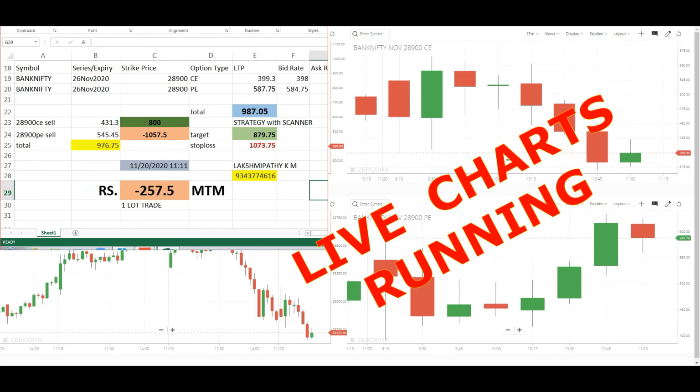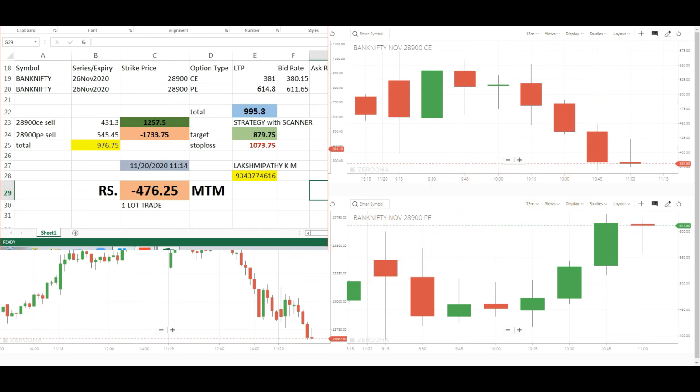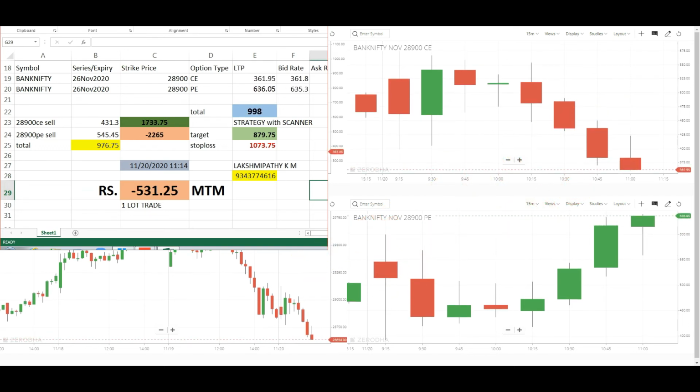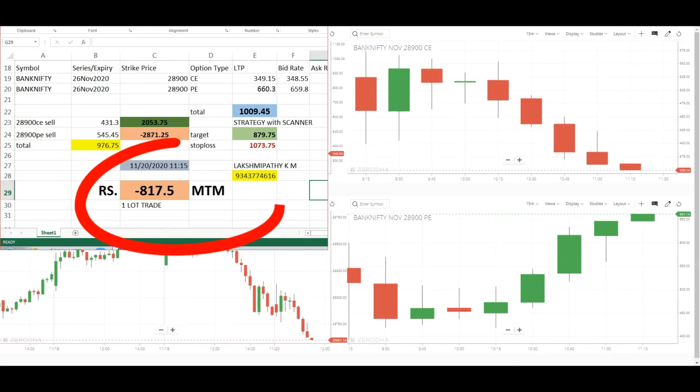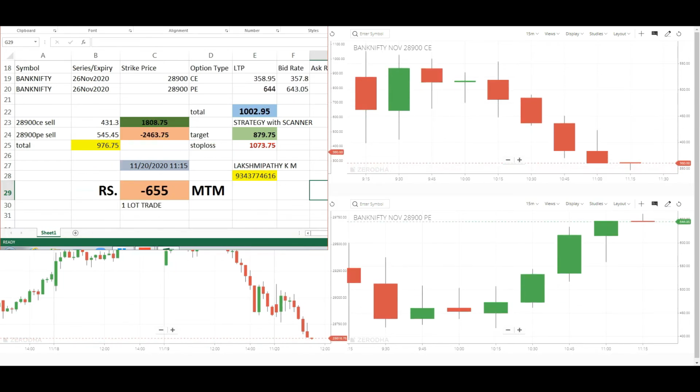Now, you are seeing the live charts running over here which are set in a 15 minutes time frame. The above chart depicts 28,900 call and the below one is 28,900 put. Now, you can see at 11:15 am it is running at 656.25 negative. But don't worry, our stop loss is at 2,250 rupees as I have shown before.